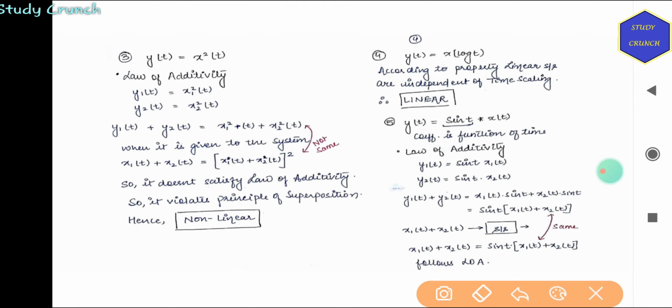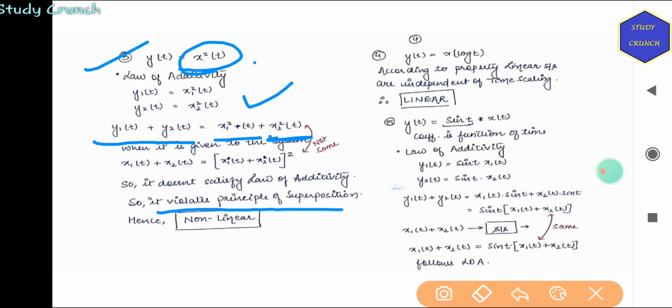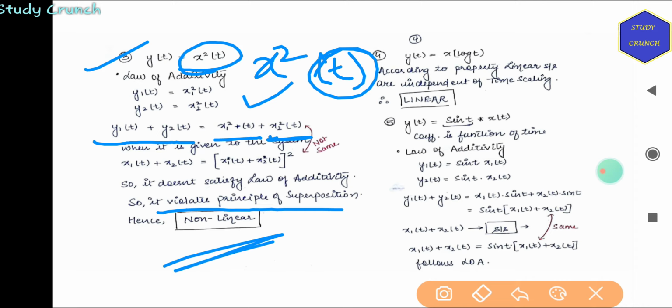Next, y(t) is equal to x square(t). This will not be the same as the sum of outputs. Why? Because it will violate the law: y1(t) plus y2(t) is x1 square(t) plus x2 square(t). Here the operation is on x, squaring it, and not on the time. So this will be a non-linear system.